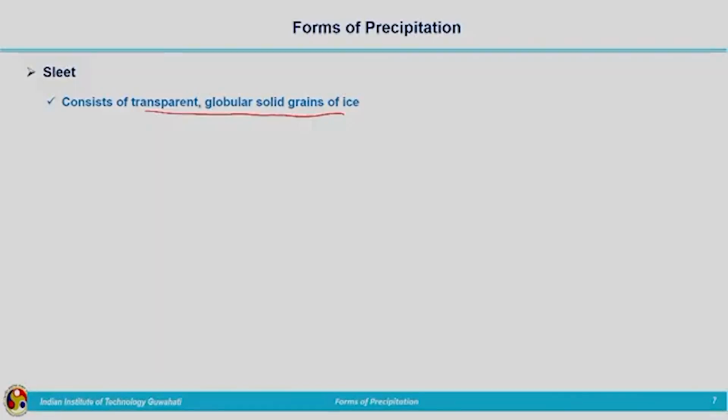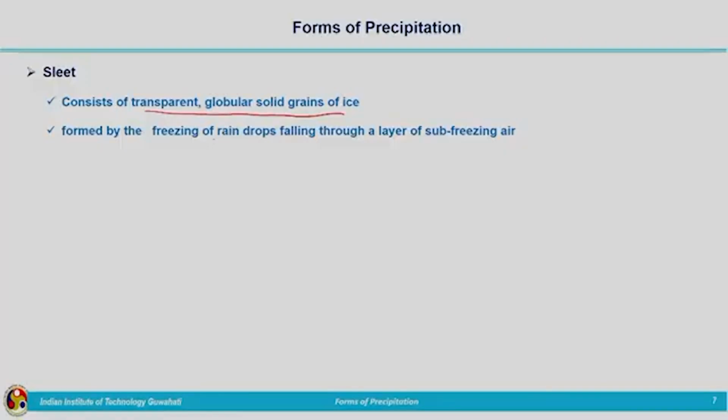Transparent means that within the ice drops, air is entrapped. It is formed by the freezing of raindrops falling through a layer of sub-freezing air. So, a raindrop is falling down and passes through an air mass which is at sub-freezing temperature.